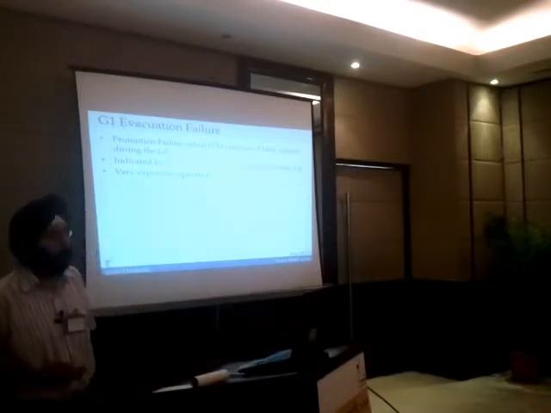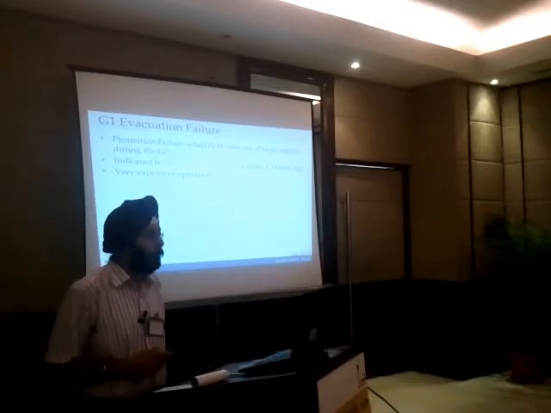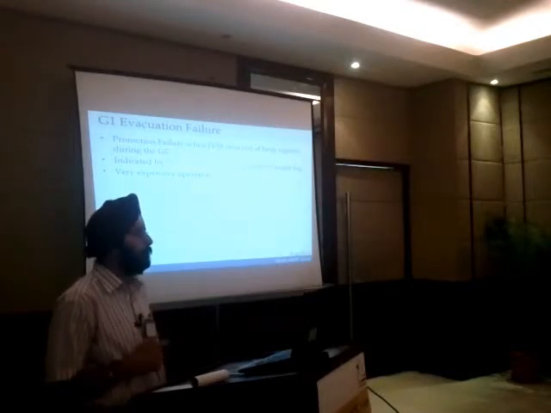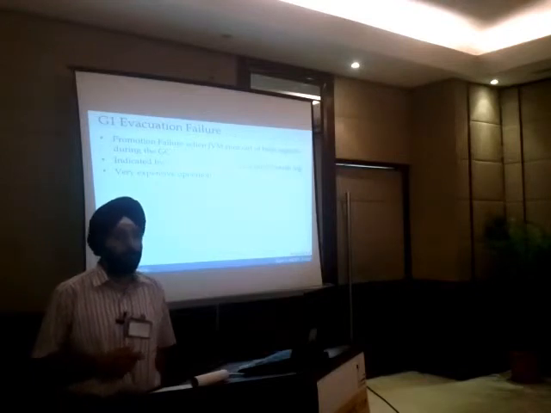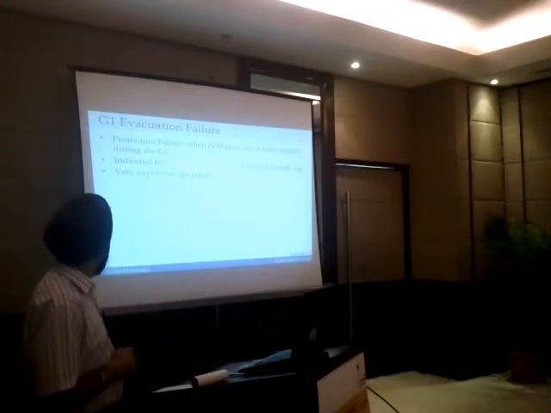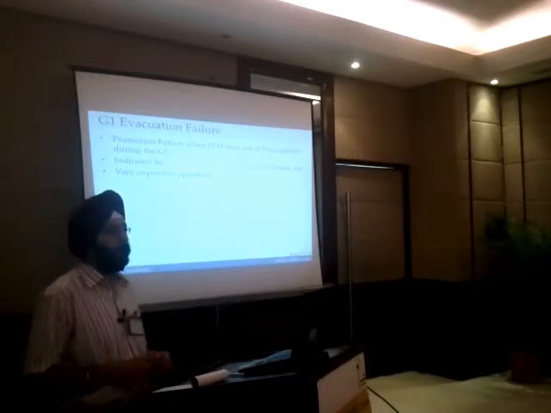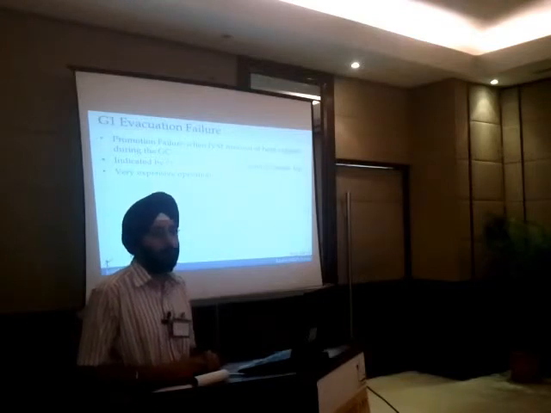One problem which sometimes happens is evacuation failure. If the JVM runs out of space, there's an evacuation failure, and you'll see a to-space overflow marker in the logs. It's a very expensive operation. Why am I saying expensive? Because the GC still has to happen.